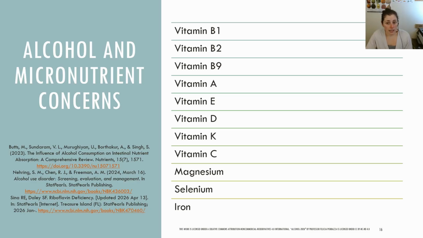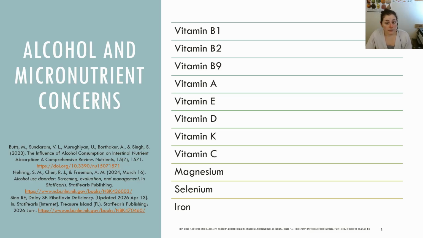Alcohol inhibits intestinal vitamin B2, or riboflavin, absorption, and deficiency can include angular stomatitis, cracks or fissures at the corners of the mouth, glossitis, an inflamed, smooth, magenta-colored tongue, and cheilosis, dryness, scaling, fissuring, and cracking of the lips. Ethanol also affects intestinal vitamin B9, or folate, absorption, essential for DNA synthesis, red blood cell formation, and cellular metabolism.